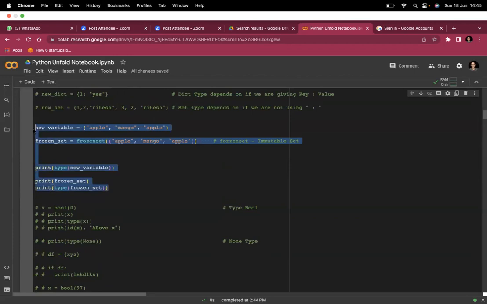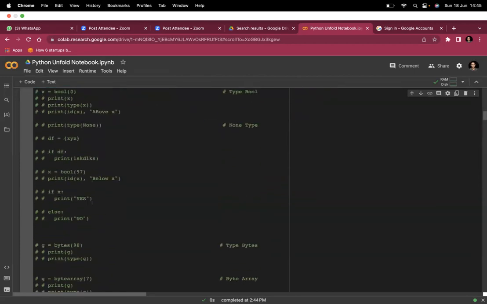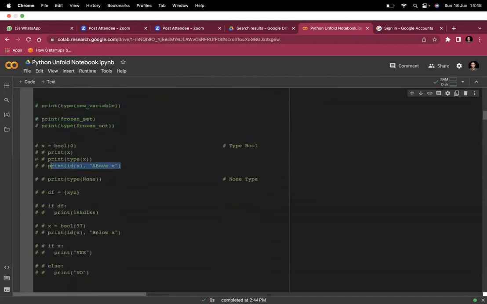In the same way, if we go ahead in the class, you will see this: x equal to bool(0), and I will print x. Print type of x, print id of x. id is a function in Python which tells us in which memory location this specific variable x is present.